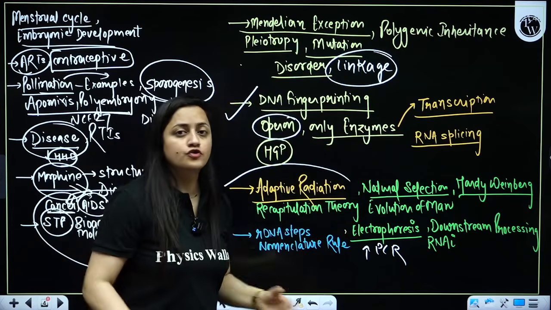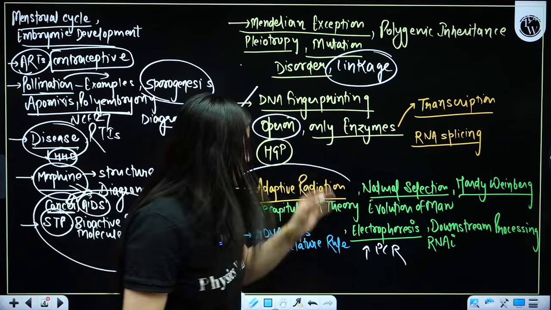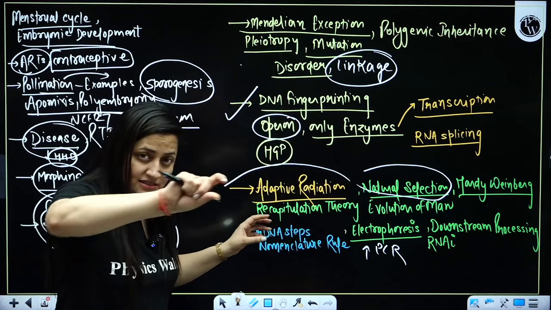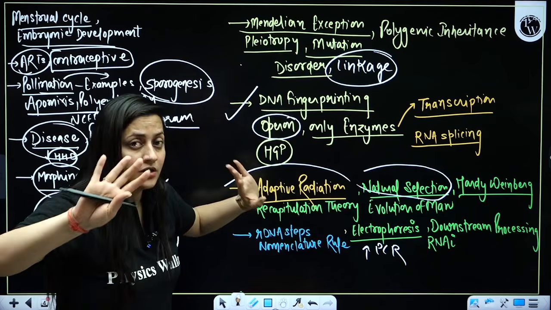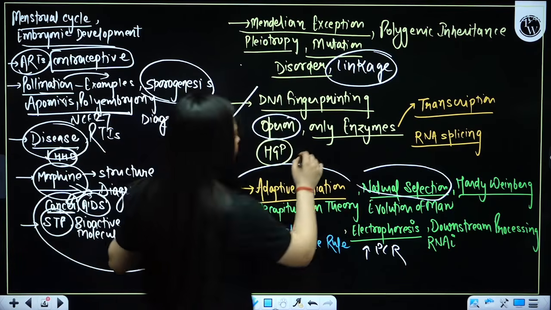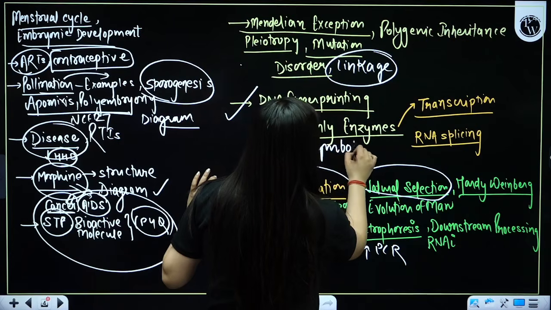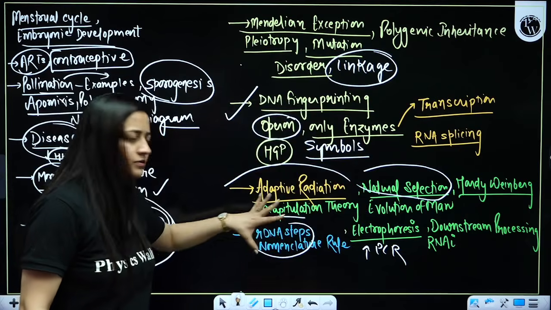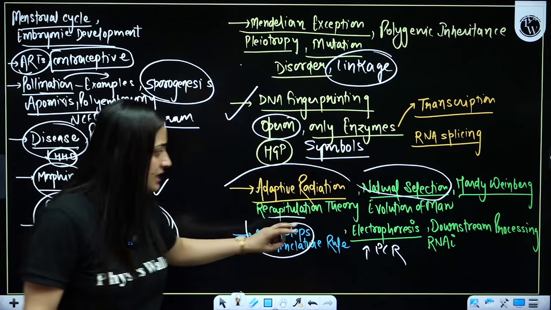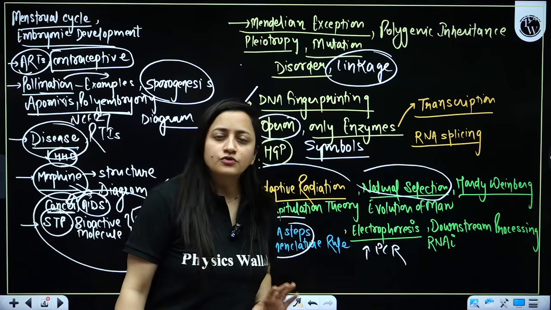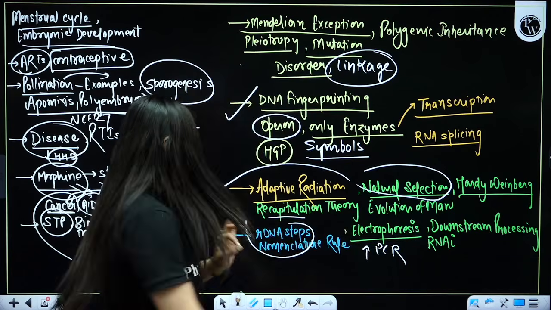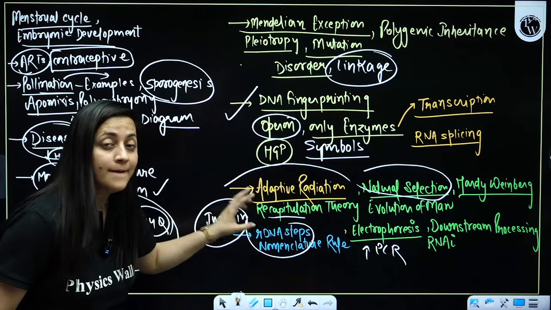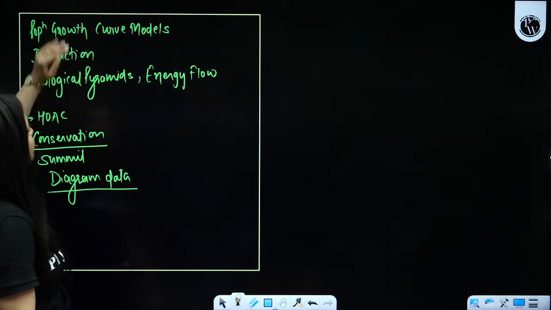Now, in evolution of man, adaptive radiation, natural selection, all three types, Hardy-Weinberg assumptions, plus that equation, even if you don't know this formula, and here pedigree symbols as well, right? So recapitulation theory, rDNA steps, nomenclature for the enzymes, electrophoresis I told you already, downstream processing and RNA interference. But here insulin also. So this time please pay emphasis on biotechnology, the complete unit, and this is for our